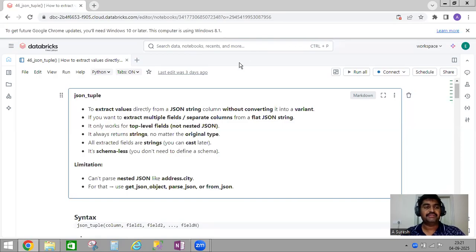Today our topic is how to use the json_tuple function in PySpark.